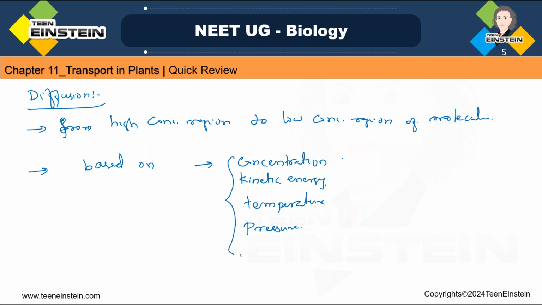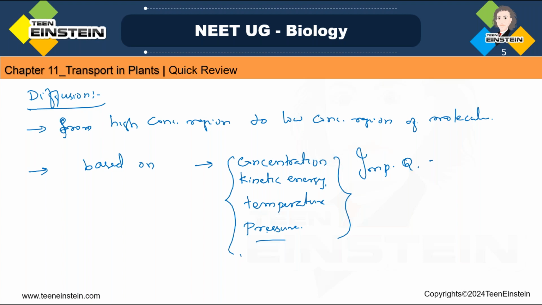This is a very important question, a previous year question. Here you will get diffusion from the below mentioned ones. These are the basic things, and based on these, diffusion is happening. Concentration is a must, because diffusion happens from high concentration to a low concentration region. Kinetic energy of molecules is also important, temperature is important, pressure is important.